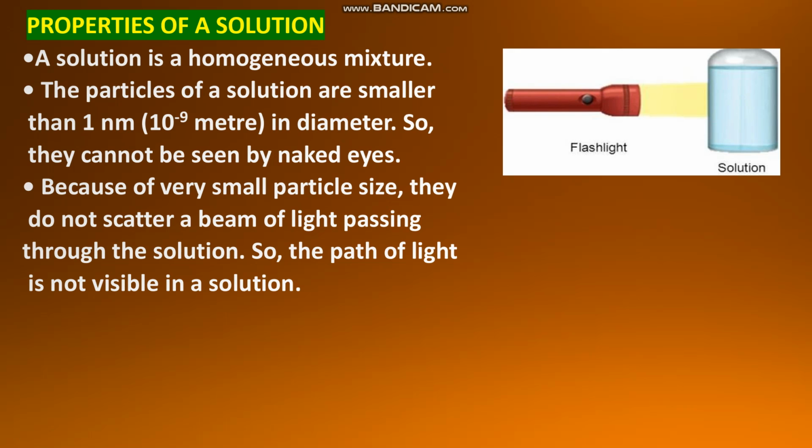Here the particles of the solution are so small that they cannot scatter the beam of light passing through. As they cannot scatter the beam of light, we cannot see it passing through the solution. Actually, is light passing through the solution? Yes, light is passing through, but we cannot see that path. The reason is that these particles cannot scatter the light. To scatter light, the particle size should be big enough. As the particle size in a solution is very small, they cannot scatter the light, so we cannot see the path of the light in the solution.